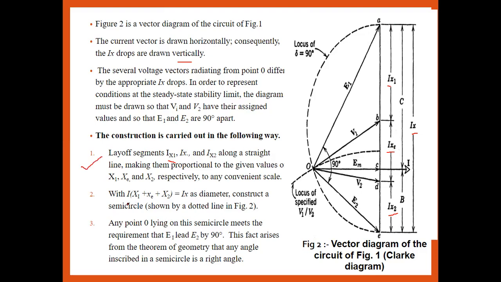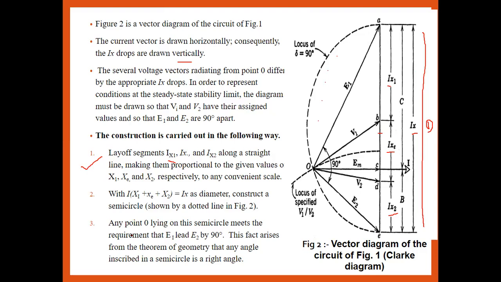Now second, with Ix1, I multiply the product of the series reactance and the current, which is nothing but Ix. So the total value becomes Ix. This is the diameter of the semicircle. Now we take half of it, which is the radius of that semicircle. From that half part we draw one semicircle. That is shown as the dotted line. What is visible here is the semicircle.